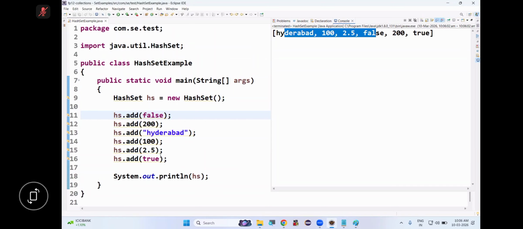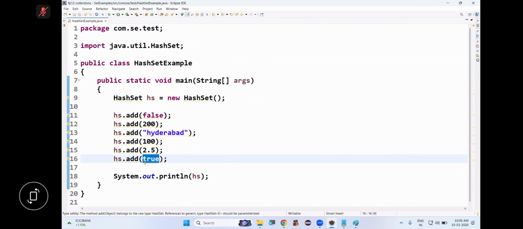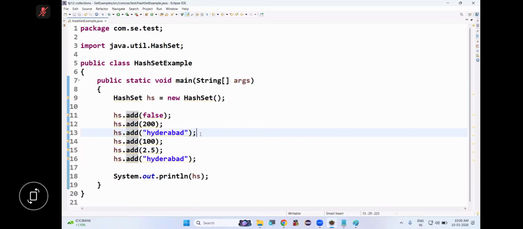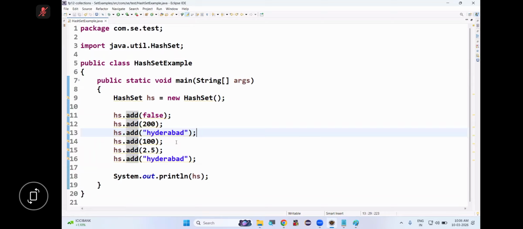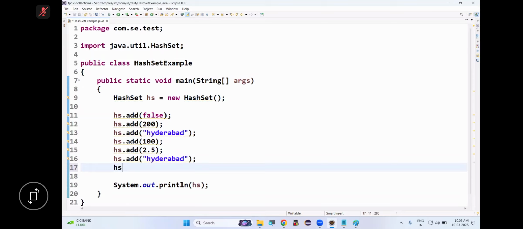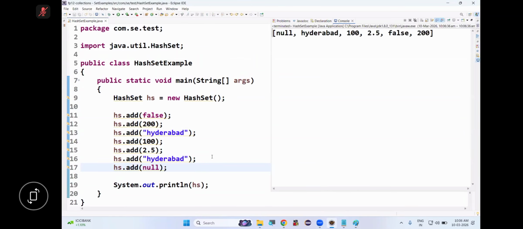Insertion order is not preserved. Not really. Duplicates are allowed or duplicates are not allowed? If you add duplicate, what happens? Error will not come. This value will replace old value. Are you following? Duplicates are not allowed. Insertion order is not preserved. Both homogeneous and heterogeneous objects are allowed. Null is also allowed how many times? Only once, because duplicates are not allowed. All these points are clear, everyone?